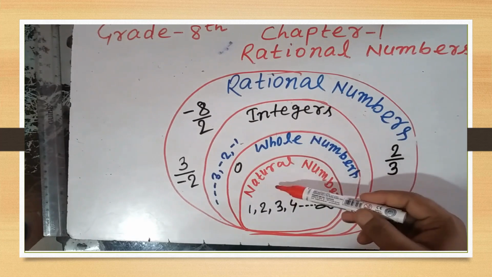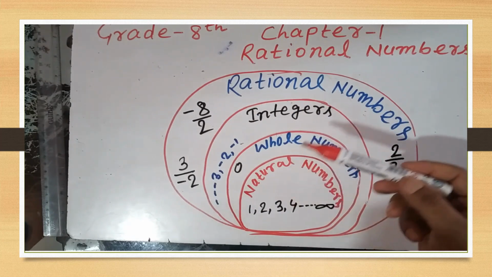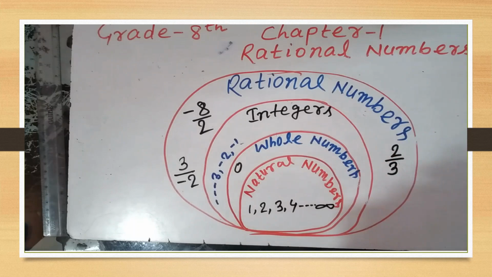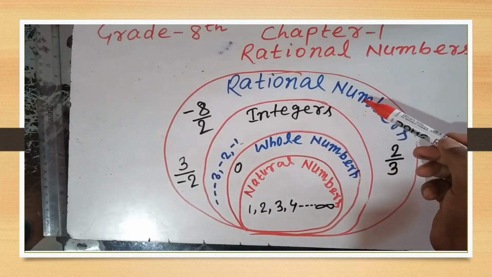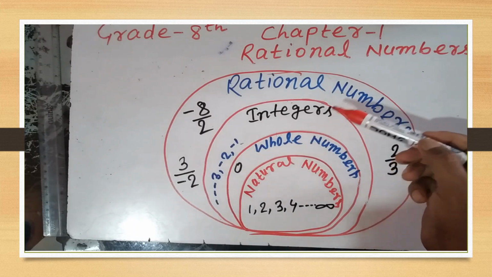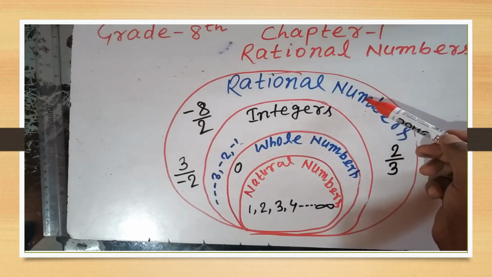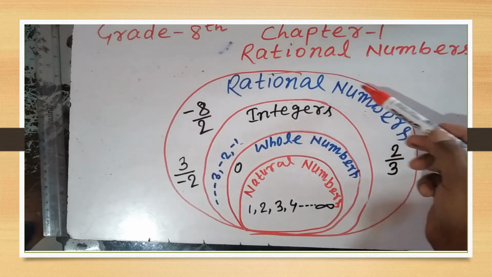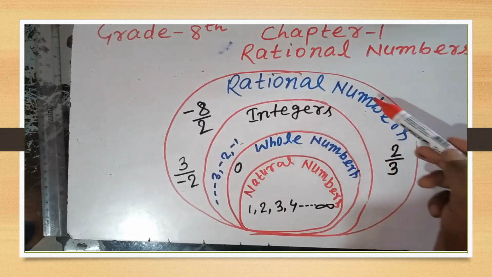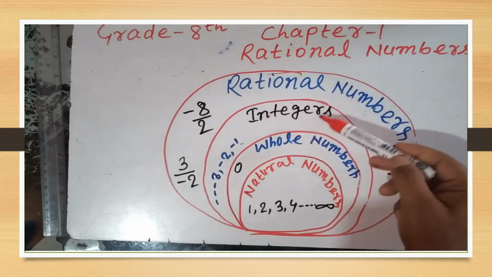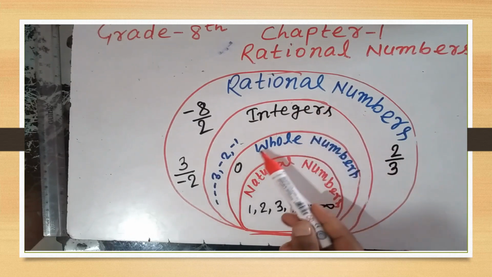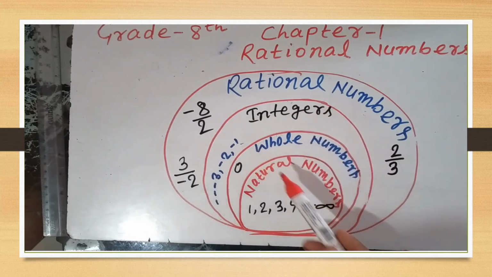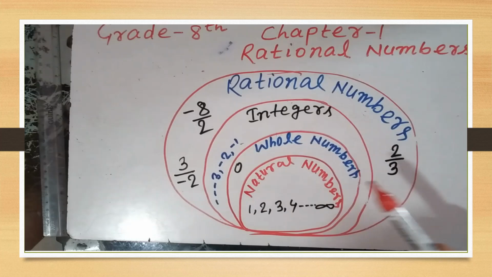It means every natural number is a rational number, every whole number is a rational number, every integer is also a rational number, but every rational number will not be an integer, every integer will not be a whole number, every whole number will not be a natural number.